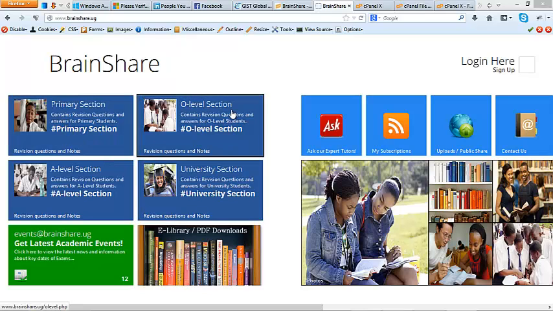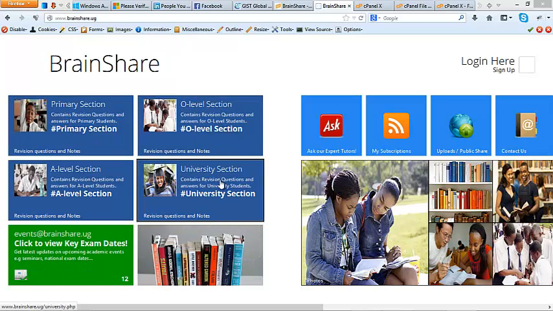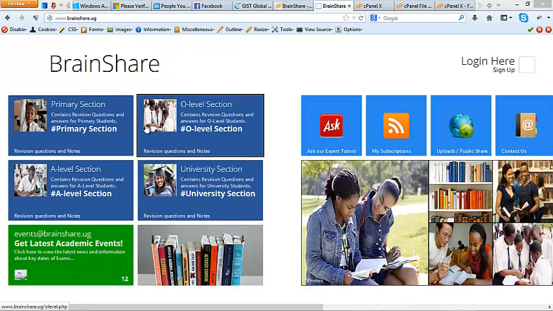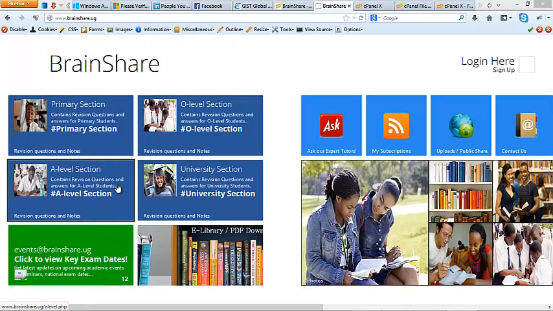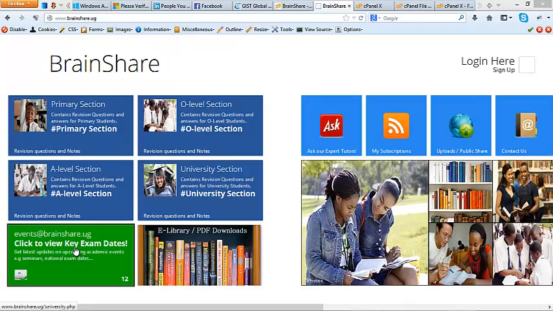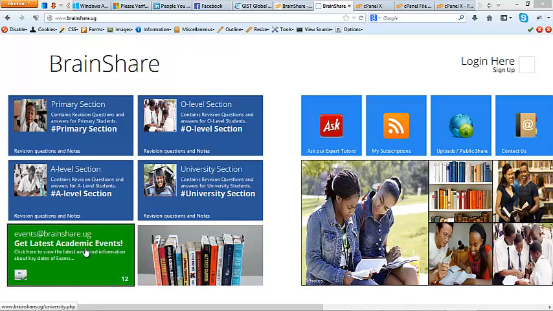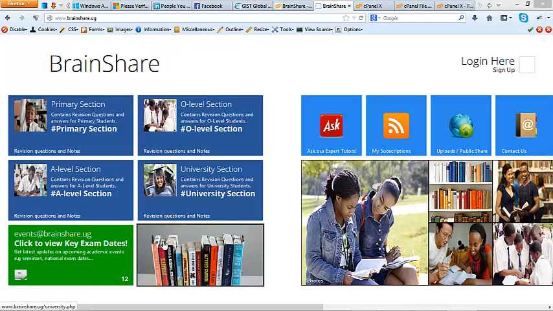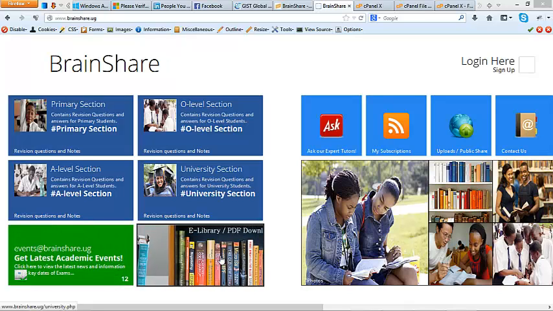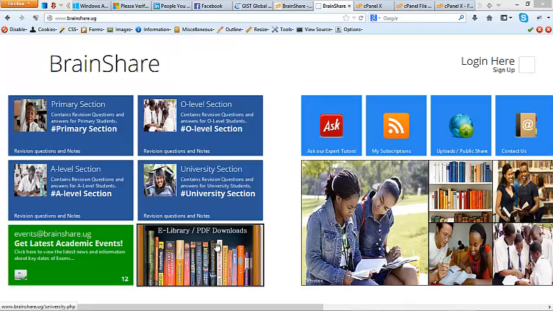We support primary, O-level, A-level and the university students, so they select their categories from here. We also tell students about key exam dates or key academic events. For example, when they are next going to sit for UNEB or any national exam, it's communicated right here. In this PDF section, they get to download exams that were done in the neighboring schools.